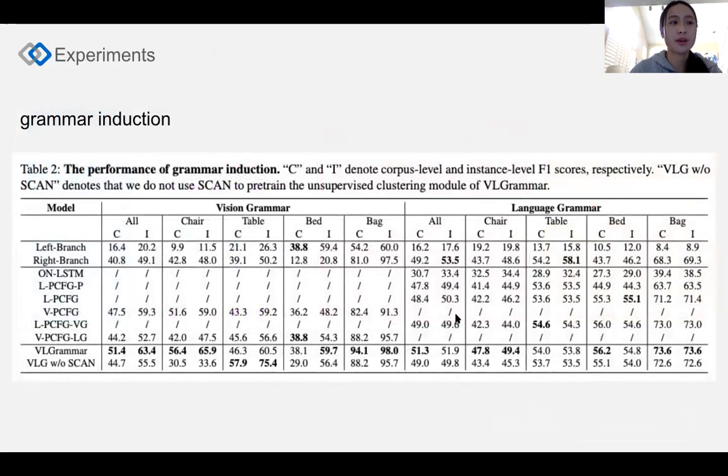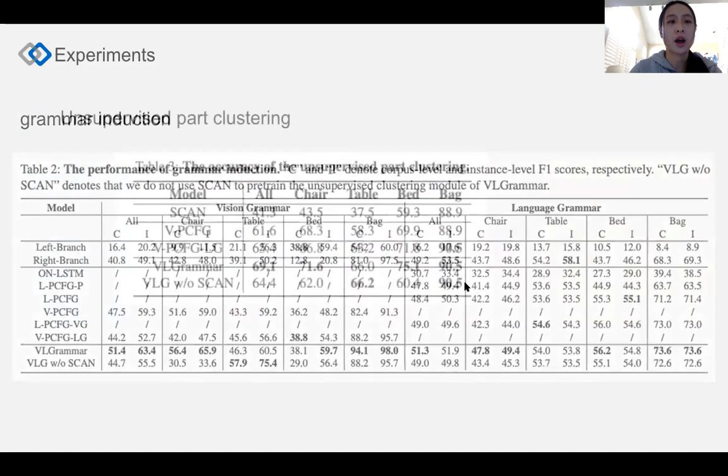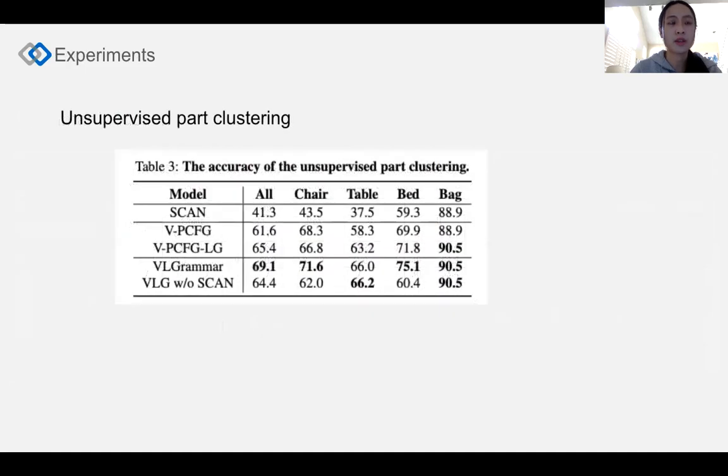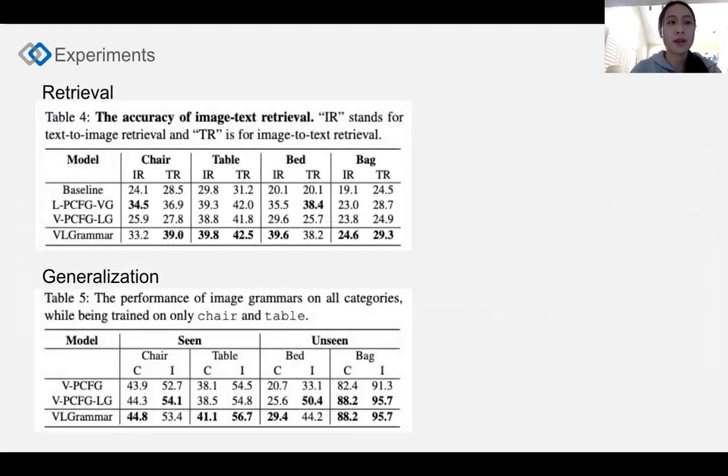So here is our experimental result. As we can see, our proposed VLGrammar outperforms all baseline models. Also, it boosts the unsupervised clustering accuracy by 20%. VLGrammar has good performance in image text retrieval due to the contrastive loss and can generalize well to unseen categories.